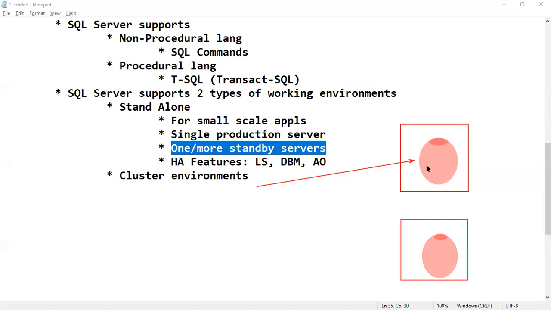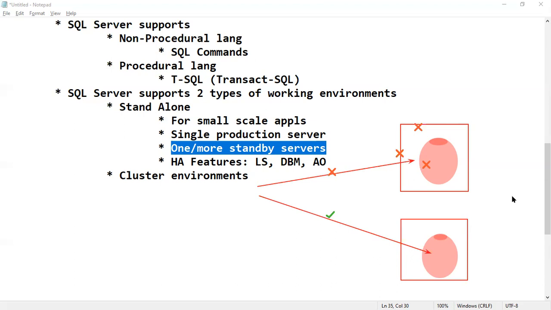If the database or server crashes, or there are network or OS related issues, we can immediately make the users' applications continue their work with the standby server, to avoid a business loss scenario for our client.